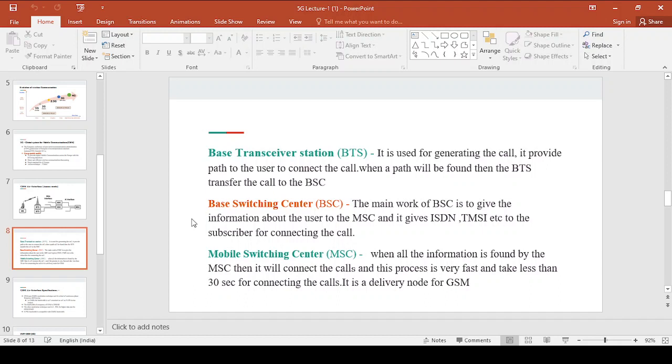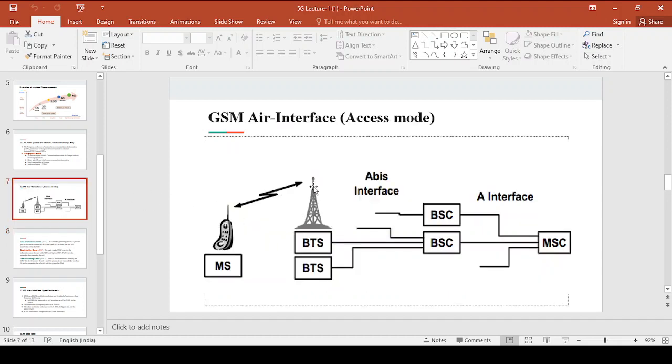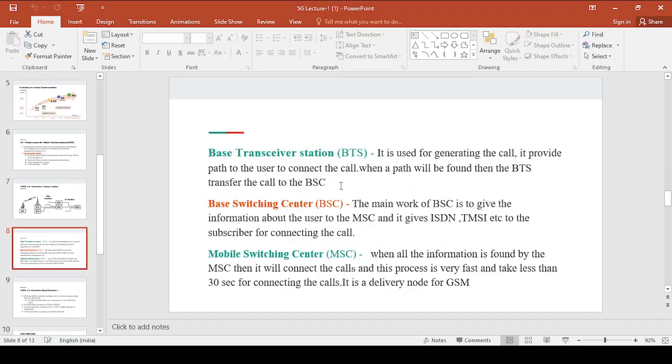Next we have BTS, the base transceiver station. Here you can observe the base transceiver station, and this is the user. Here we have the interface between MS and BTS, the interface between BSC and BTS, and the interface between MSC and BSC. An interface is nothing but the access mode between two components, two terminals.